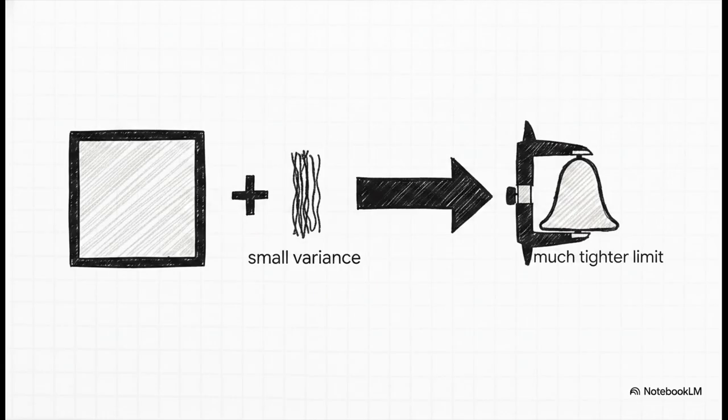And then we have Bernstein's inequality. What's really cool here is how Bernstein acts as a direct, powerful upgrade over Hoeffding. Bernstein incorporates the absolute bound of the data plus the variance. So if your data happens to have a very small variance, meaning it isn't fluctuating wildly, Bernstein rewards you. It gives you a much tighter, sharper limit on your error. It actually operates a lot like a non-asymptotic version of the central limit theorem.